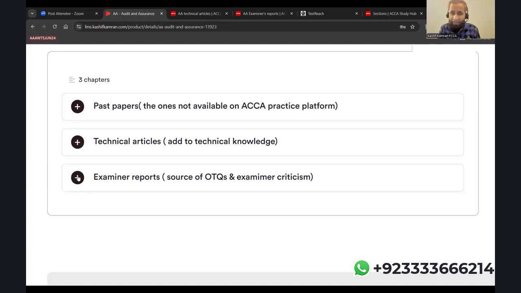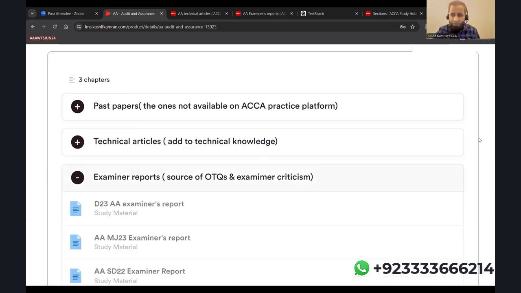Examiner reports. I've included examiner reports over here. And the reason for including these examiner reports is that you need to read them for section A. Every examiner report consists of a section A and B, but you will read section A, that is mandatory, because in section A, the examiner reports have covered the OTQs. And if you want to practice OTQs, that is one good source of practicing OTQs. So you'll open up the examiner report, go to section A, and you will find 5 OT questions in every examiner report. So the ones I've included here, you will just be brushing over that.